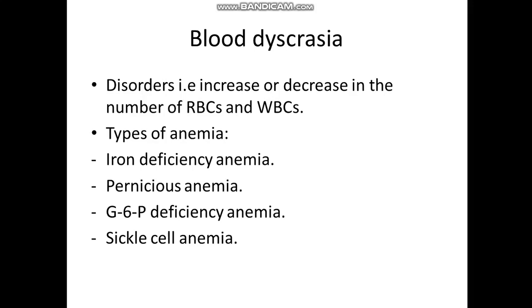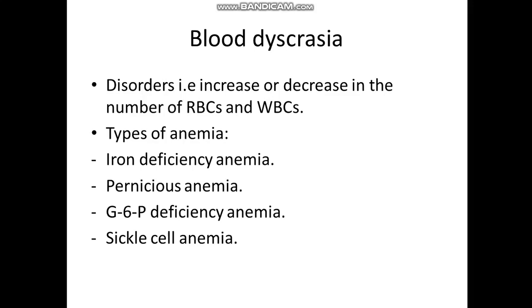So there is either an increase in the number of the red blood cells, as in case of polycythemia. And polycythemia actually occurs due to certain circumstances, such as in case of high altitude. The decrease in the number of the RBC is called anemia. And usually anemia occurs for certain reasons, such as a decrease in the production of the RBC, or due to blood loss, or due to destruction of the circulating RBC. So there are three reasons for the decrease in the number of the RBC.